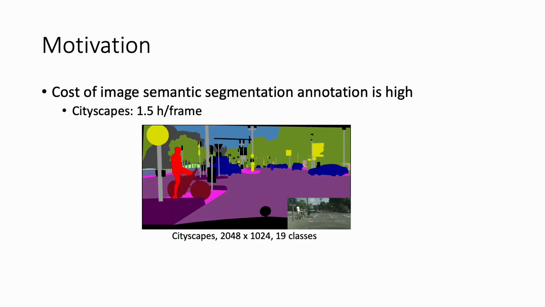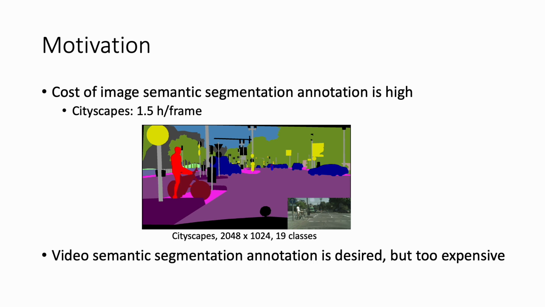Training a deep learning-based semantic segmentation model needs a lot of data, but the cost of segmentation annotation is high since it needs per pixel annotation. The cost is even larger when it comes to video-level annotation. So far, there's no public video dataset with per-frame labels. They only provide sparse labels. But video-level annotations are desired since we can use them to do video-level training or evaluation.